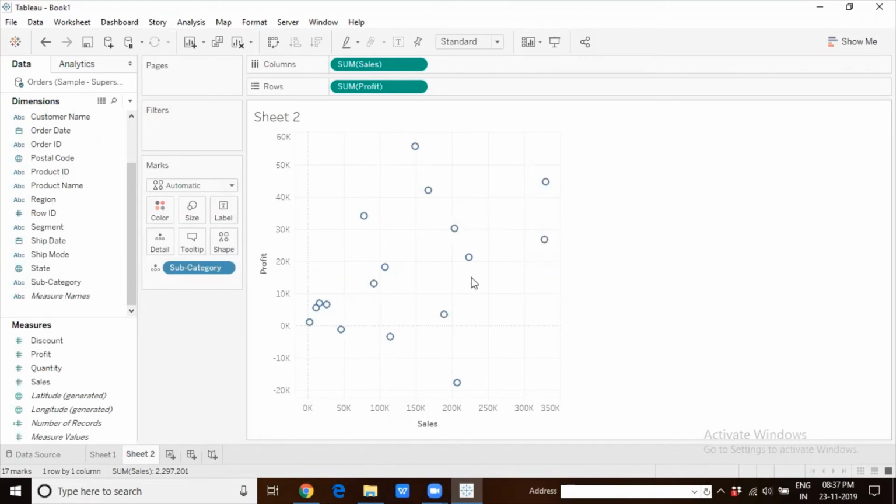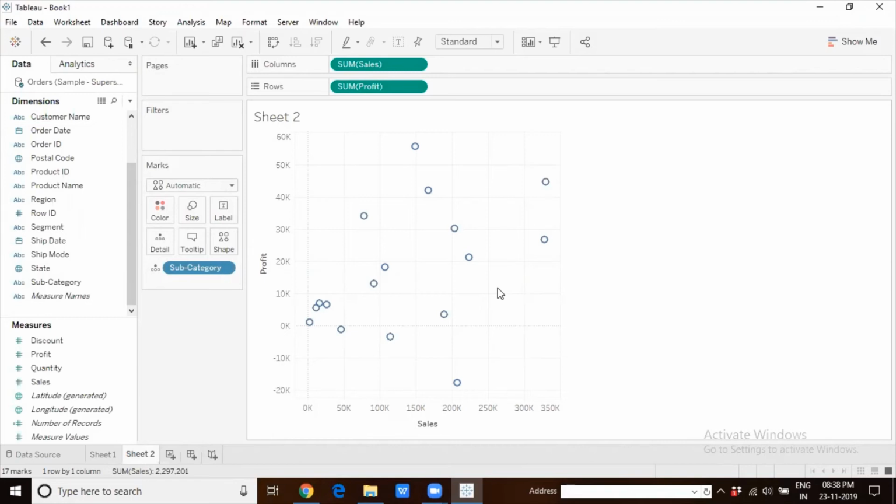Now my requirement is this. When I select certain data points here, I would like to see the average of the selection. I want to see the selection's average sale value, means the sales of each of these three data points added up and divided by 3 in this case. So whatever number of data points I select, I want to see the selection's average sales value. Okay, that's the requirement. So how do we do it?